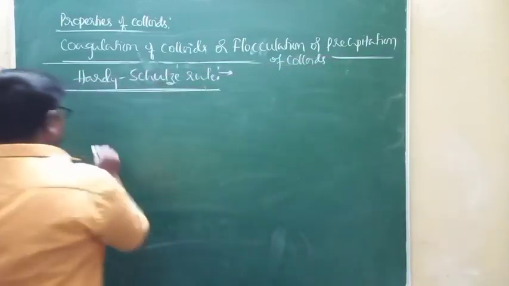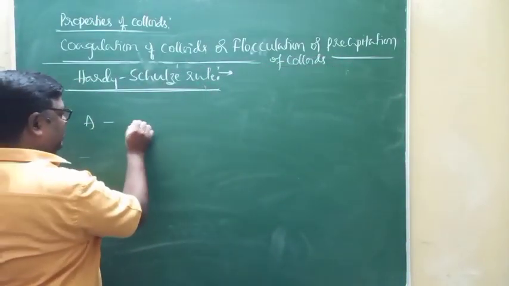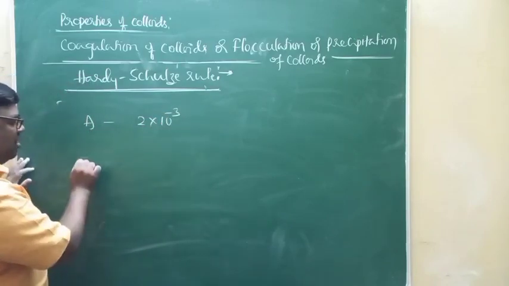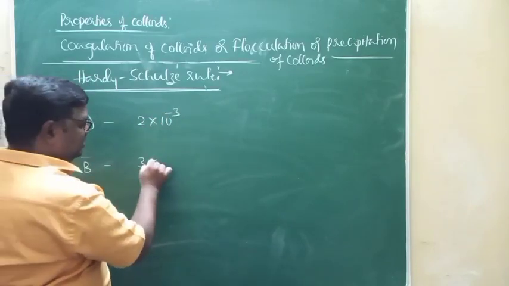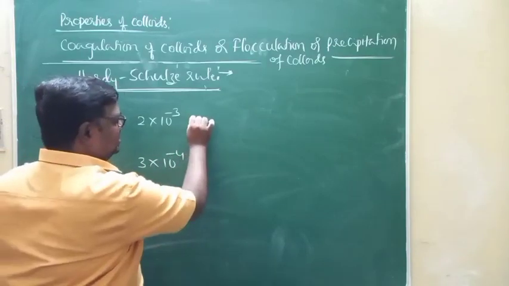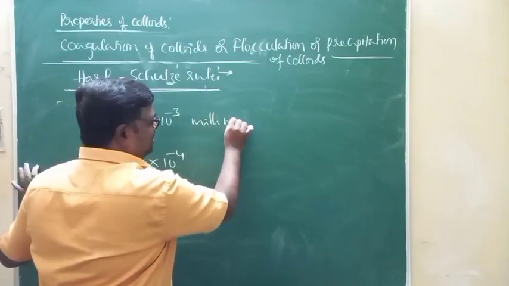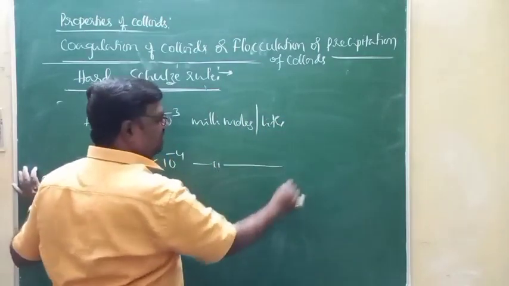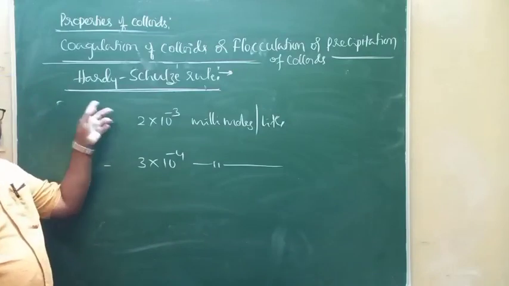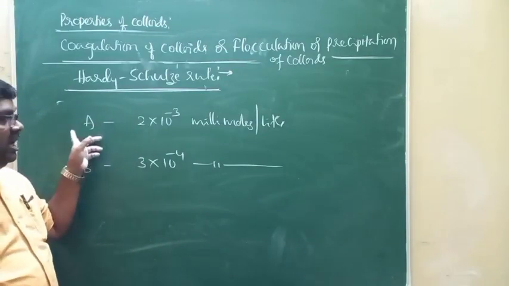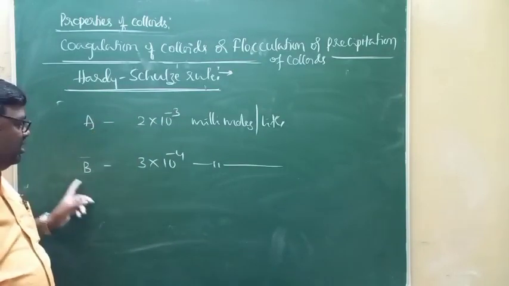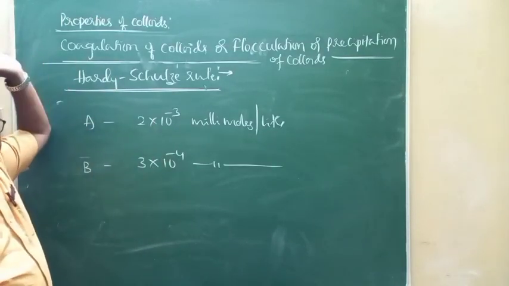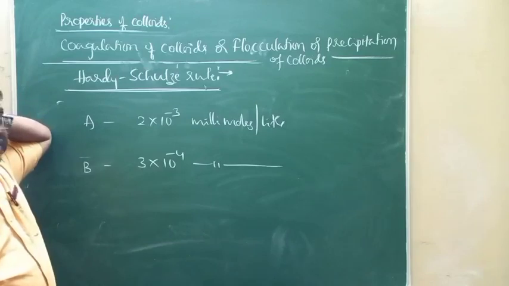For example, if I say coagulation value of electrolyte A is 2 into 10 to the power minus 3 and coagulation value of B is 3 into 10 to the power minus 4, in millimoles per liter. Out of these two, which has got high coagulating power?